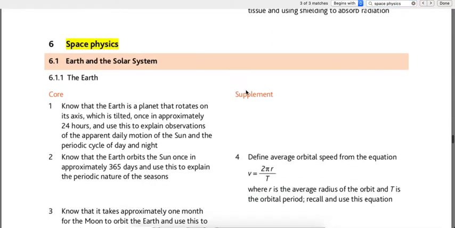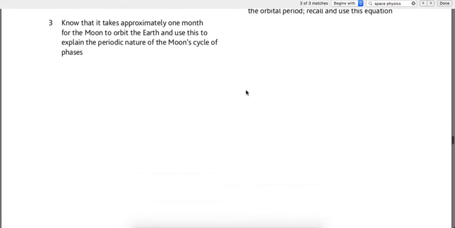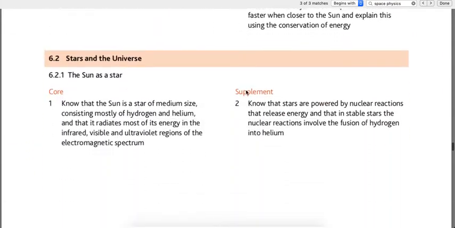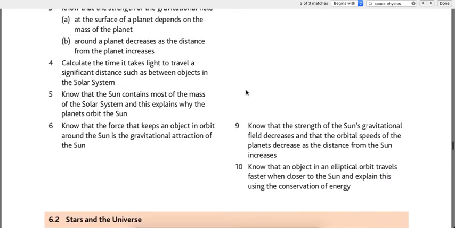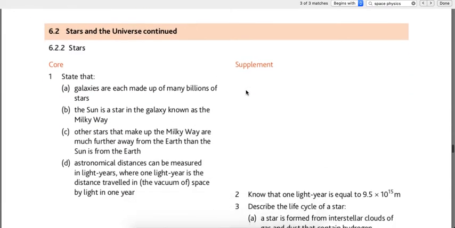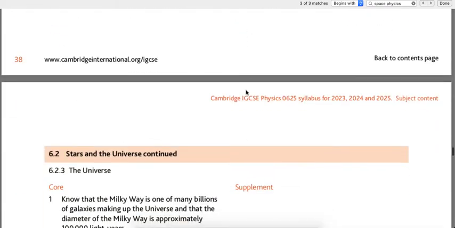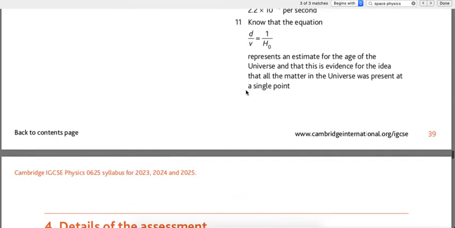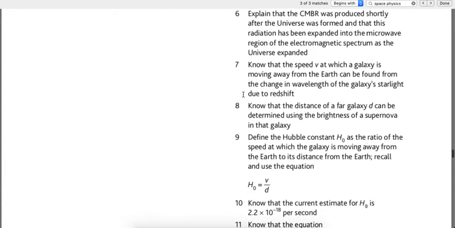After radioactivity comes space physics. It has topics like the Earth, solar system, where you get to study about how our galaxy works, the sun as a star, and some concepts associated with that. All of that has been added. So yeah, that's something that you really need to be familiar with now. That's the major thing I would want you to focus on.